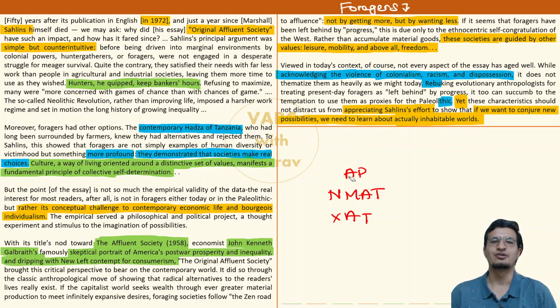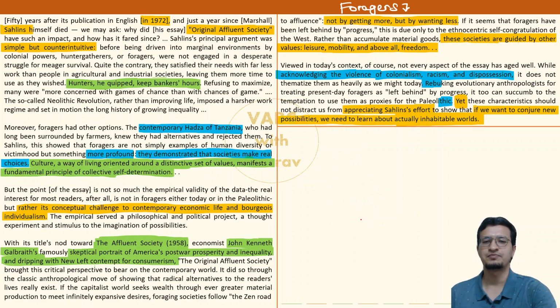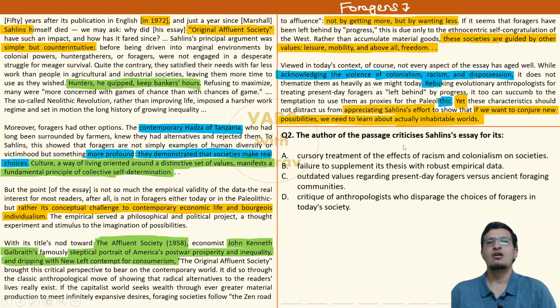Okay, all right. So moving ahead to the second question now. Author of the passage criticizes Salin. Criticism तो एक ही जगह है बॉस. ओके, छोटी सी जगह है. ओके, कहां पे? ओवर हियर, violence of colonialism, racism and dispossession. Salin does not really spend a lot of time on this. He says कि हाँ ये पूरी बातें थी ओके, लेकिन जितना हम आज क्रिटिसाइज करते हैं ना इन बातों को, जितना आज पकड़ के पीटते हैं, सालिन ने वो नहीं किया. बेसिकली सालिन let this thing slide. He treated them in a very light-handed manner.